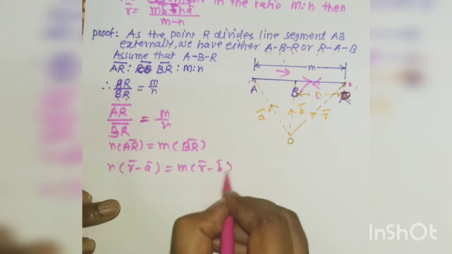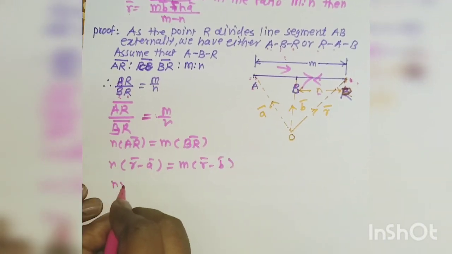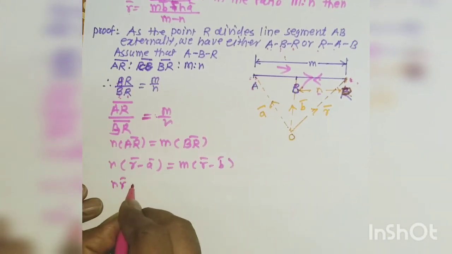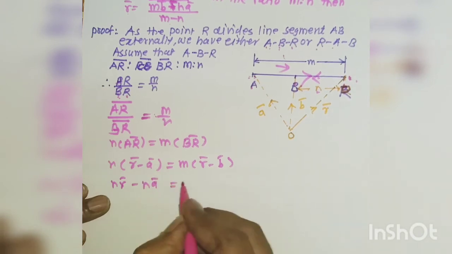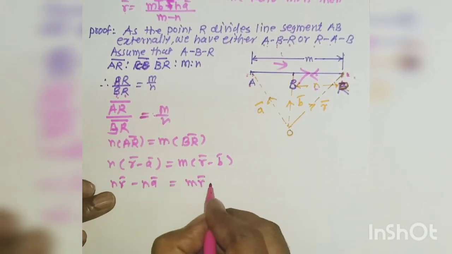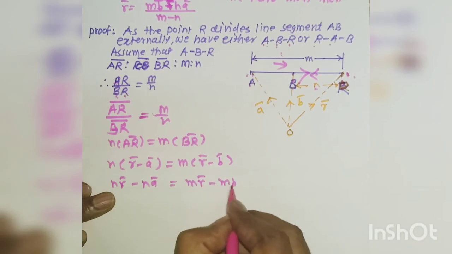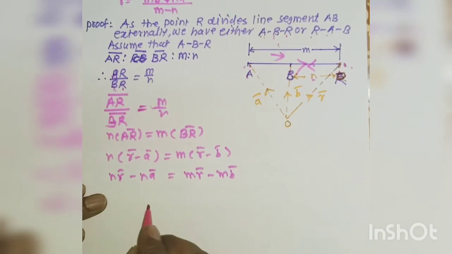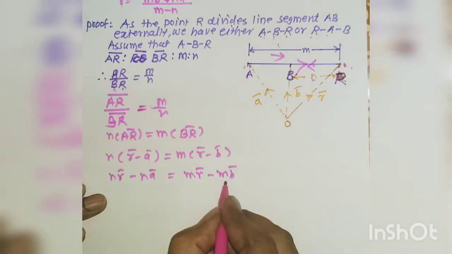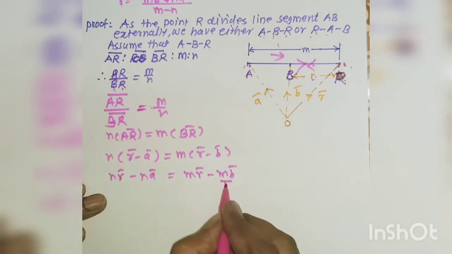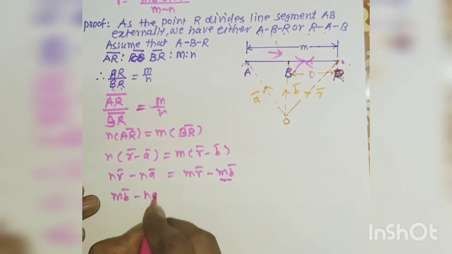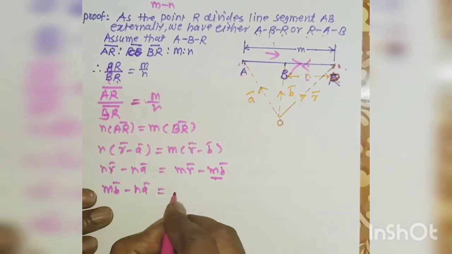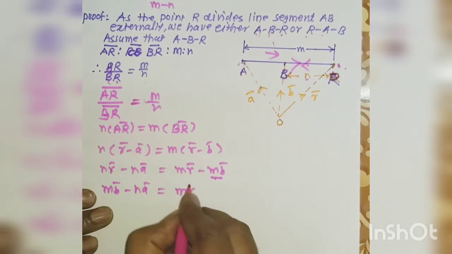So n r bar minus n a bar is equal to m r bar minus m b bar. Now take this negative on the left hand side: m b bar minus n a bar is equal to m r bar.